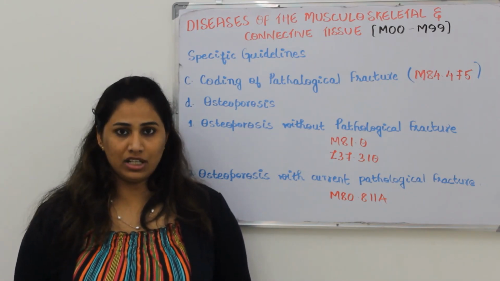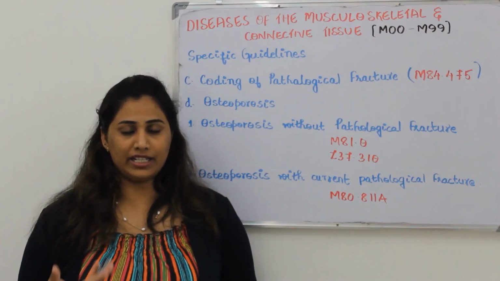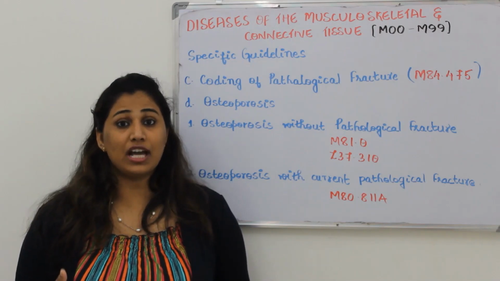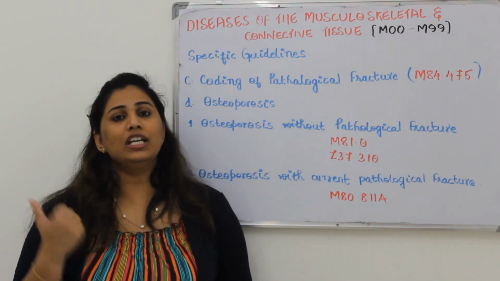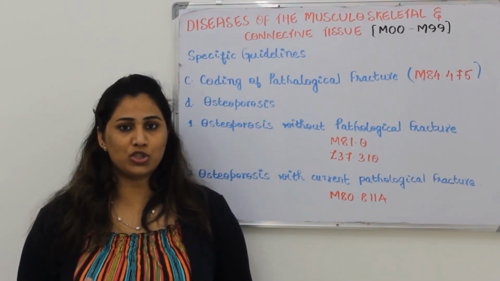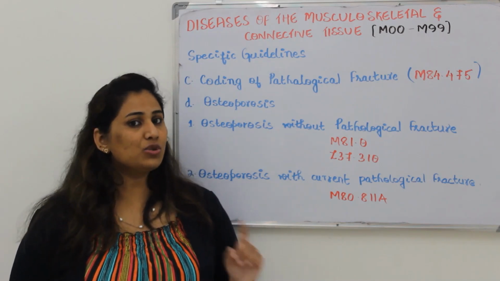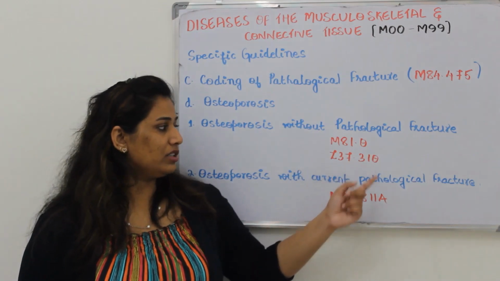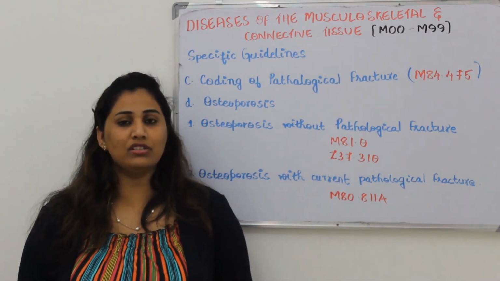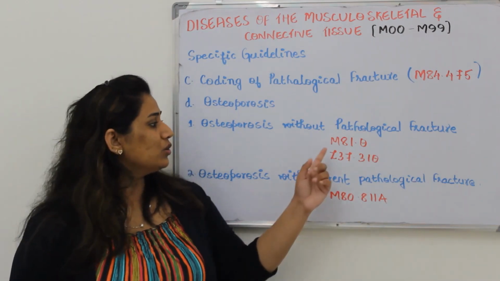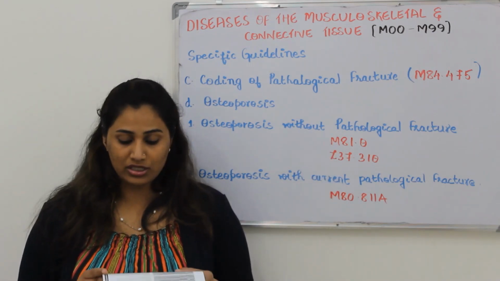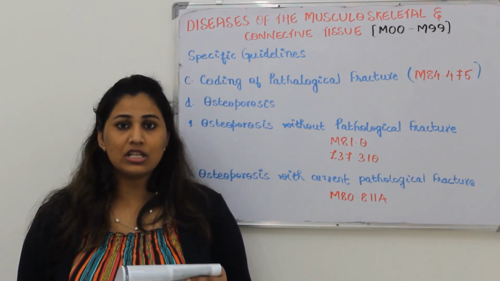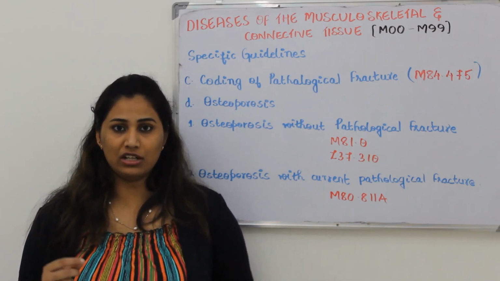While taking the medical examination or the personal history, if the doctor identifies that the patient has had a fracture in the past due to this osteoporosis, in that case you should mention a status indicator code, which is Z87.310. So for M81.0, the description for that particular code is age-related osteoporosis without current pathological fracture.